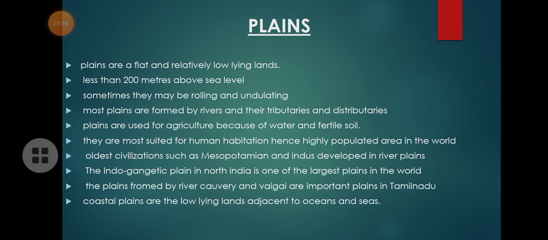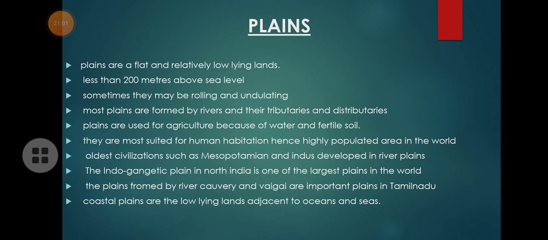Okay, so comparing with the mountains, comparing with valleys, comparing with plateaus, plains have more people populated in the whole world. And some of the oldest civilizations such as the Mesopotamian civilization and the Indus Valley civilization, all these civilizations developed in plains only, river plains.